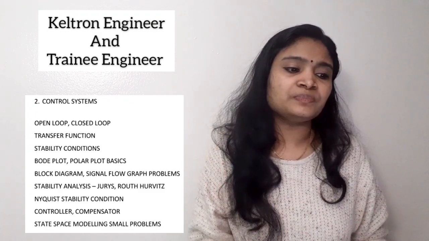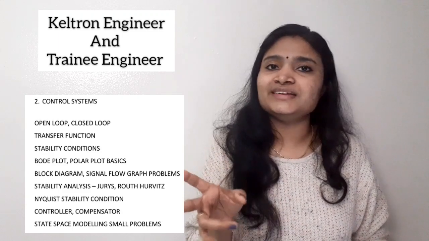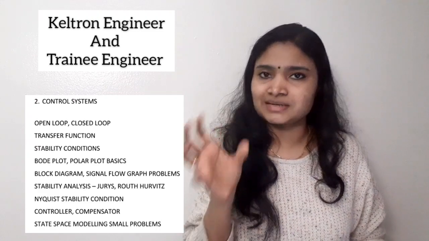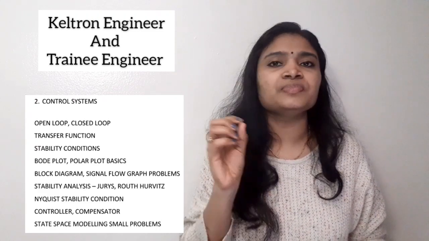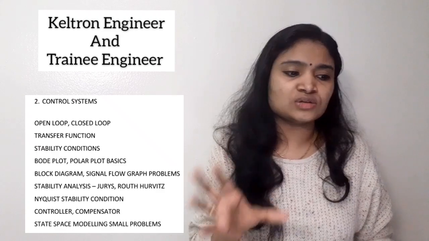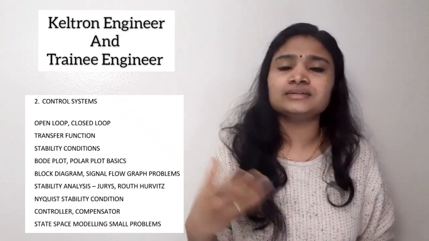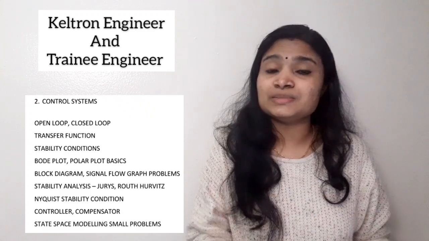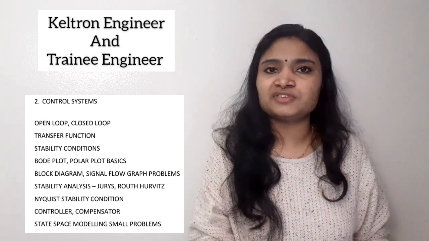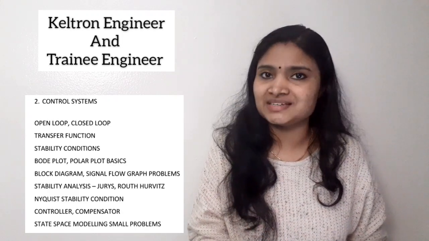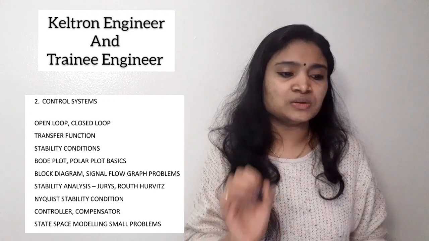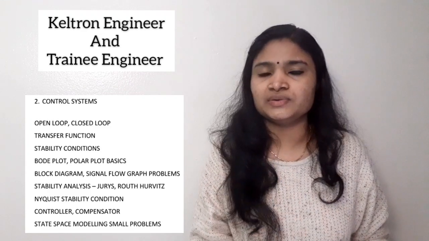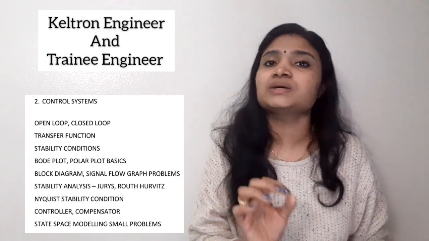Then stability analysis. Mainly two types of stability analysis methods are there, the Routh method, that is the Routh table method, and the Jury stability test. You should also know the basic things of these two stability tests. There are other tests also, but these two are the most important. Okay, then Nyquist stability condition, theory and also problems can come from this area. Then controllers, compensators, very important, and also state space modeling. You can face small problems from state space modeling too. Okay, so these are the important areas you have to cover from the control systems subject.